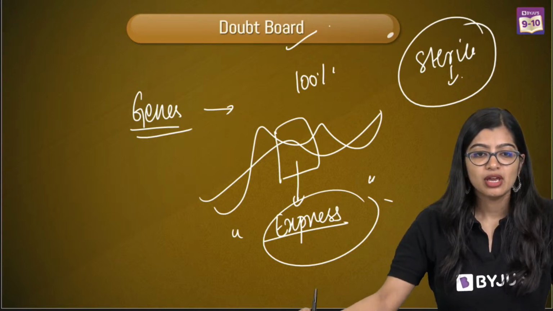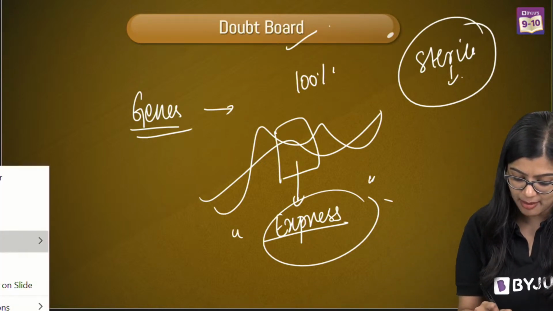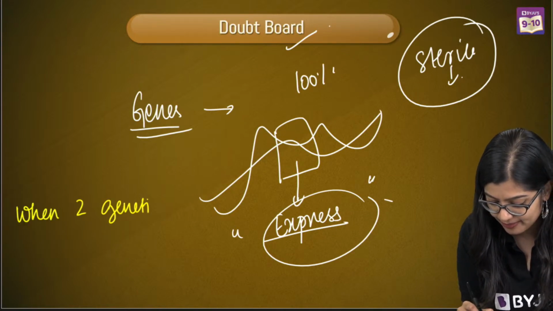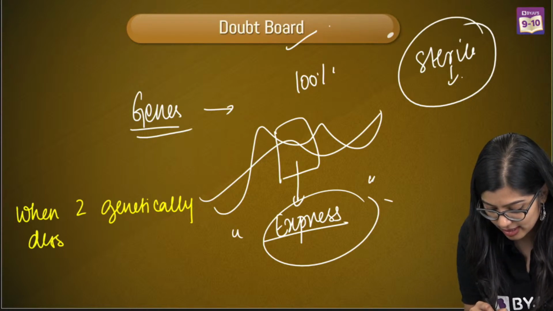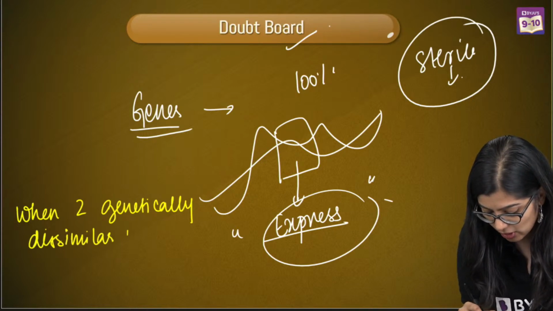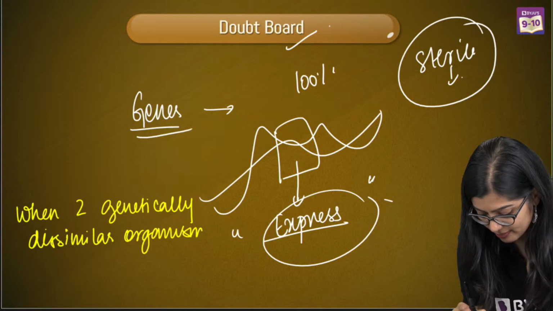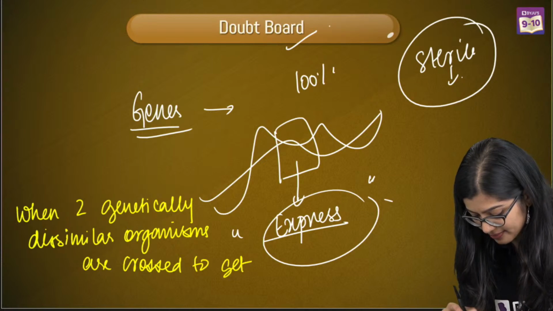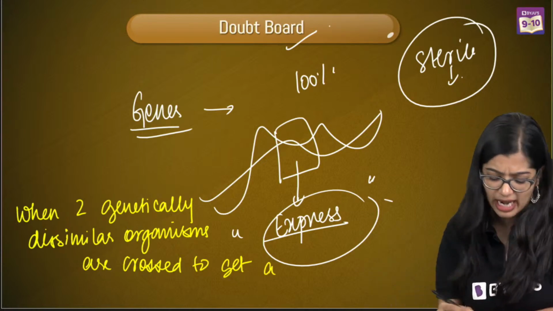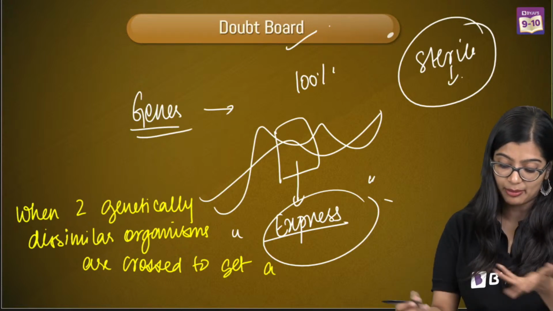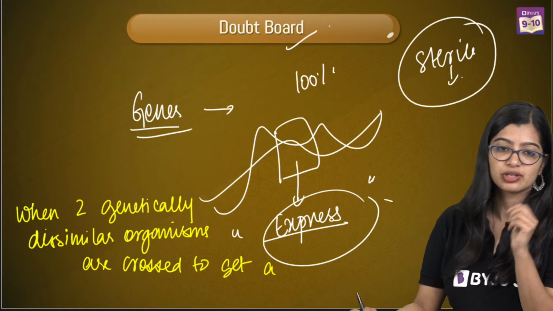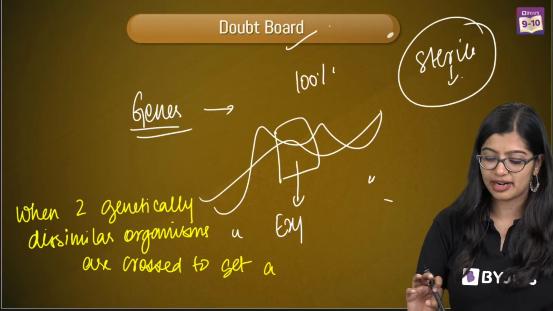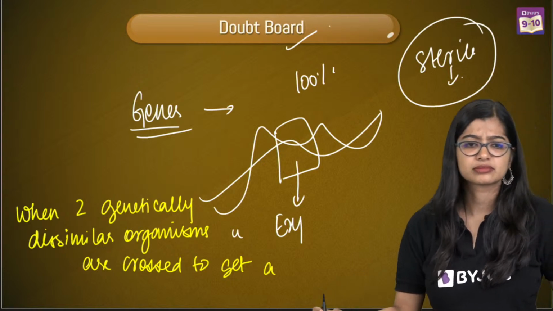Yes, thank you. What is hybridization? Okay, I'm going to write the definition. When two genetically dissimilar organisms are crossed to get maybe a high yielding variety, or you can say to get a hybrid plant, is what we call hybridization. Yes. What does express mean? To produce proteins. All right, don't worry, you'll learn about this later.